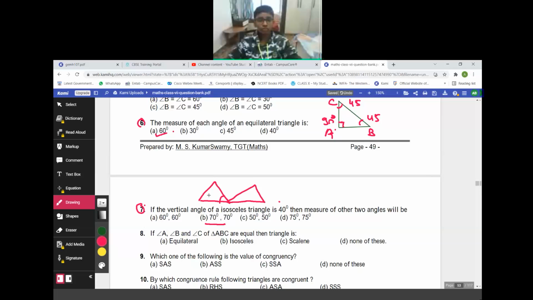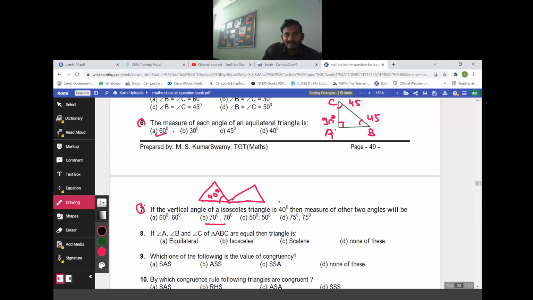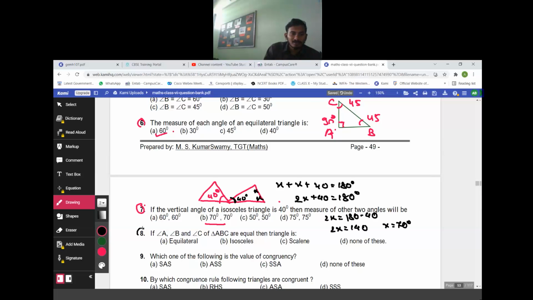If it is 40 degrees in the vertical angle, the other two angles are equal, so the remaining angle will be what? I know the angle sum property: x plus x plus 40 is equal to 180 degrees. So 2x plus 40 is equal to 180. That is 2x is equal to 180 minus 40, which is 140 degrees. So x is equal to 70. Clear? 70 degrees.